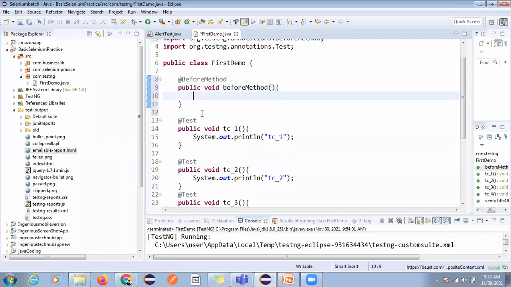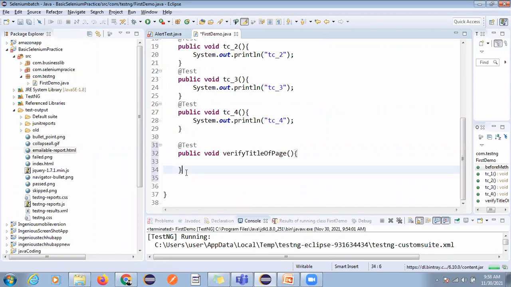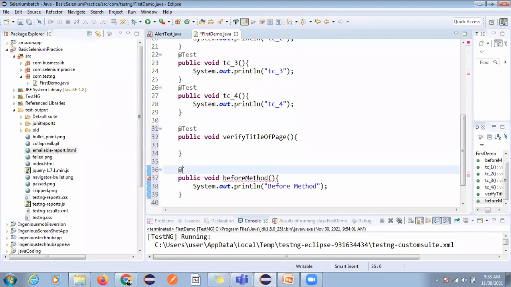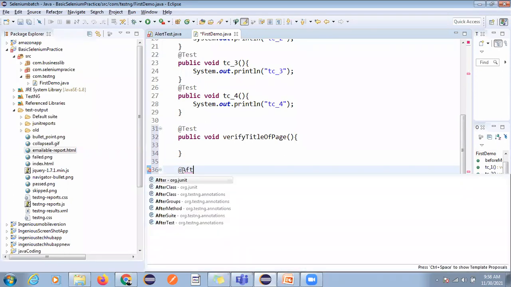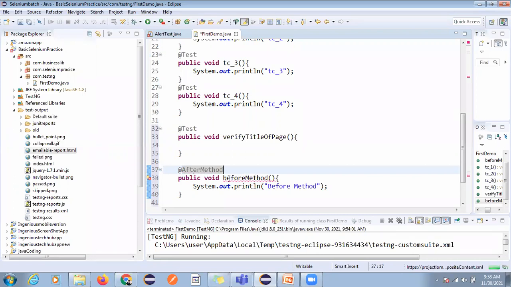And here I'm just writing beforeMethod, and now you can just copy and paste it. In place of before method, we will use after method. Okay, and this is your after method.